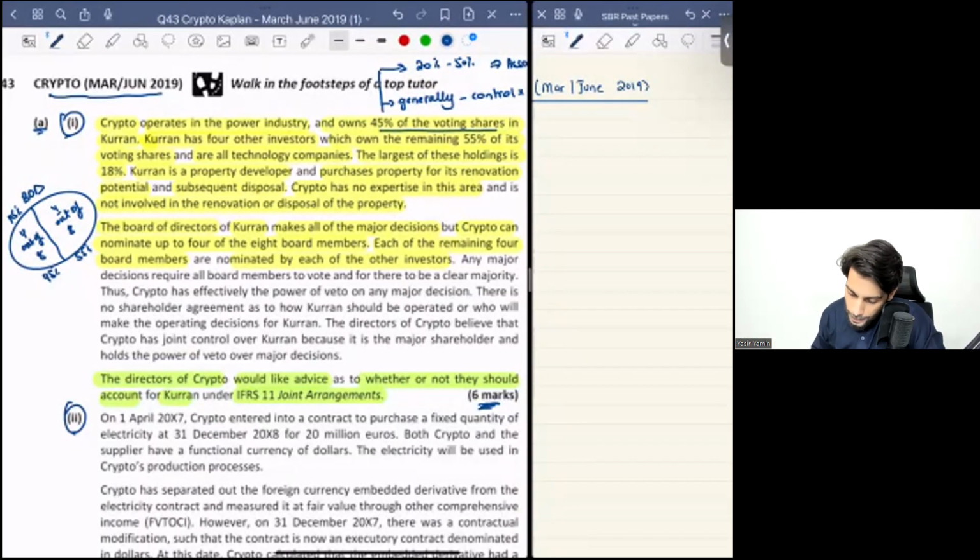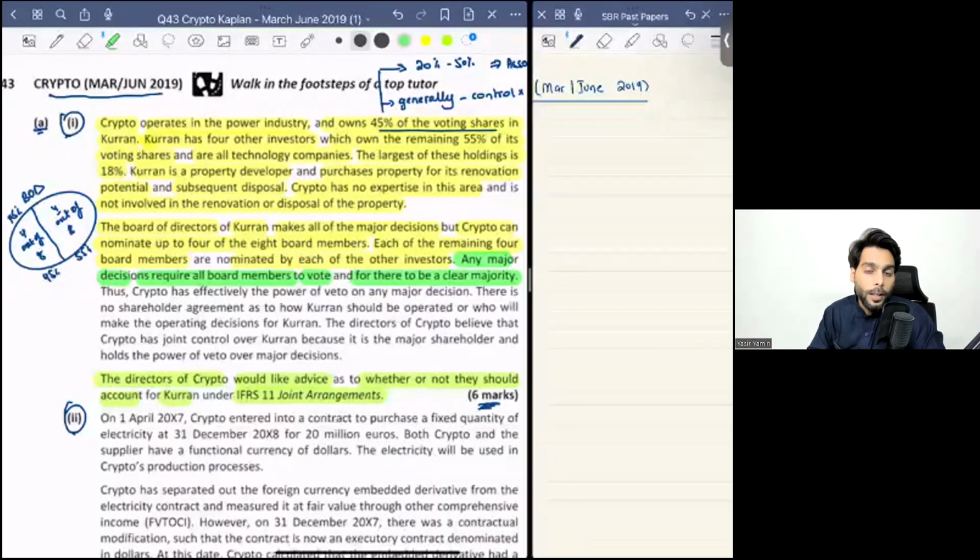It says that any major decisions require all board members to vote, and for there to be a clear majority. Any decision needs a simple clear majority to be implemented. Yeah. So neither do you have control because you don't have a clear majority, nor do they have control because they don't have a clear majority.